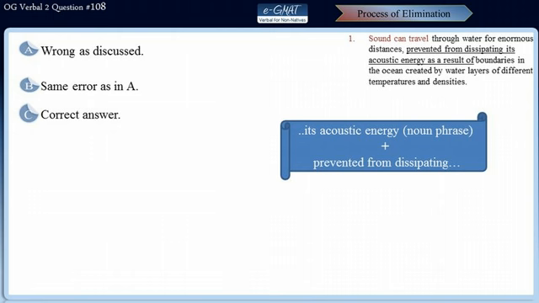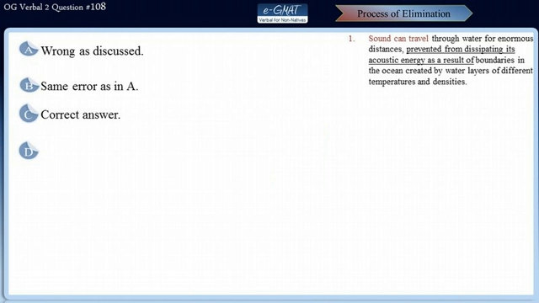Let's take a look at choice D now. Well, choice D is way too wordy and very imprecise in communicating the intended meaning of the sentence. That's what makes choice D incorrect. Let's take a look at choice E now.